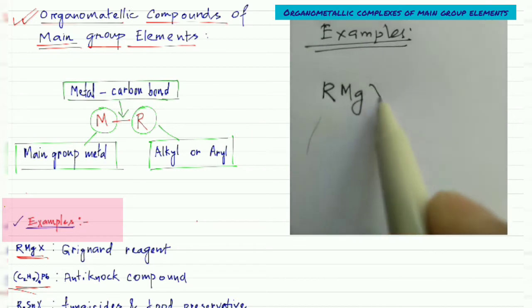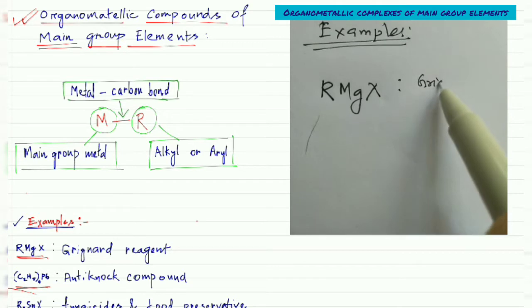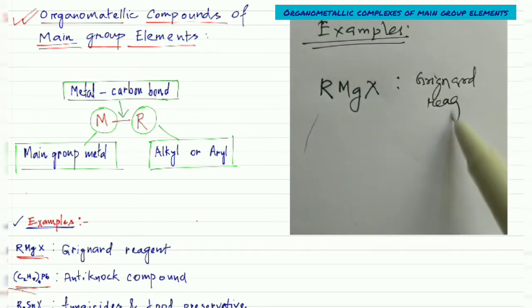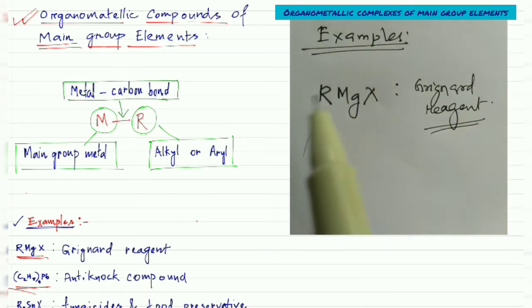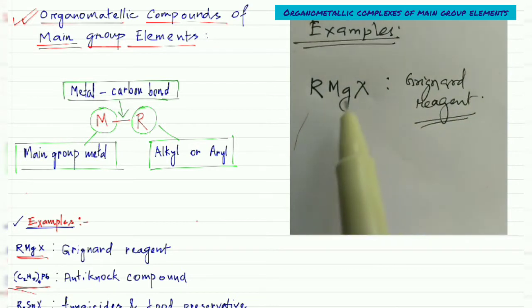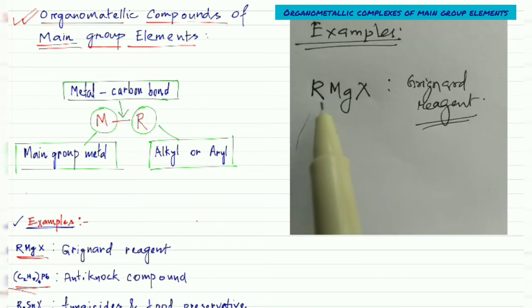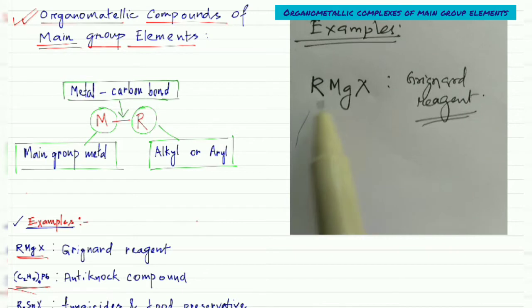Grignard reagent, RMgX. So we already have some idea about the Grignard reagent from organic chemistry. Here X represents your halogen, and R represents your organic group, that means alkyl, aryl, anything, and magnesium here.